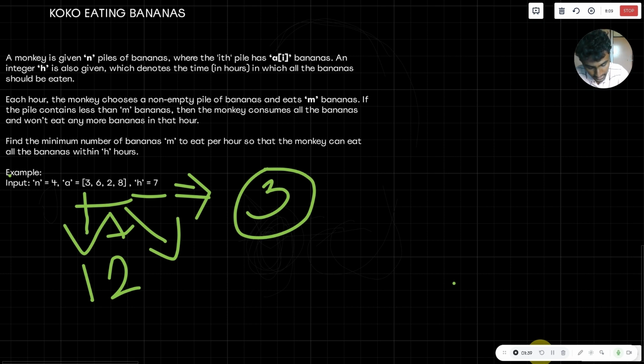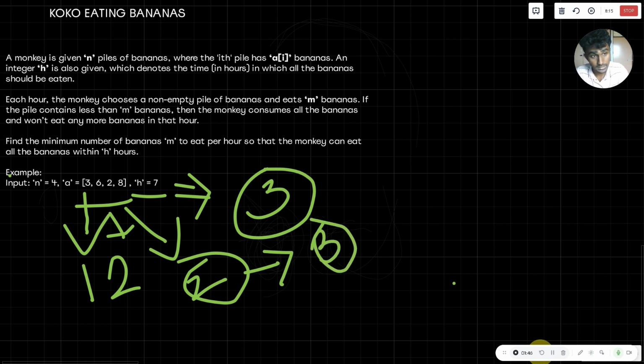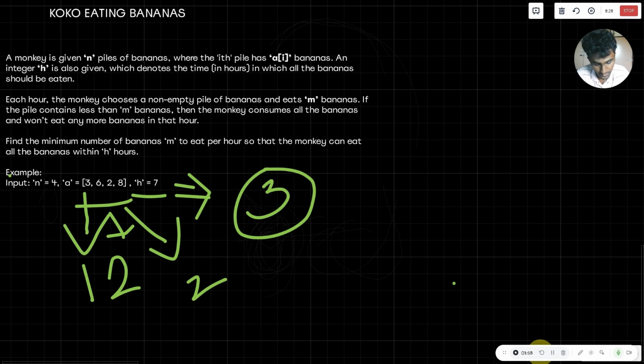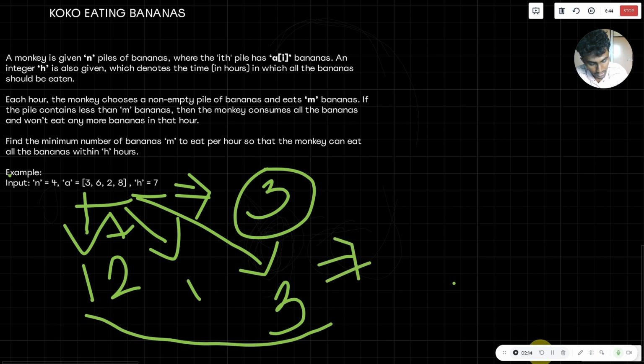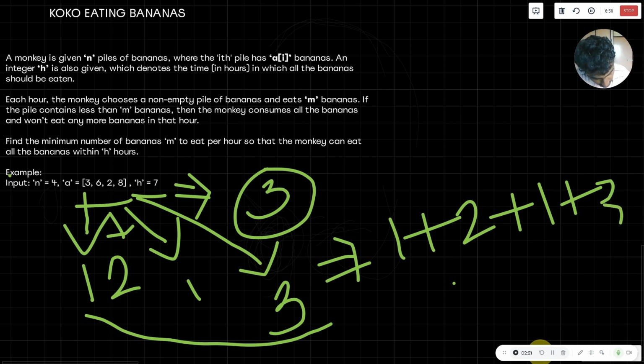So in this hour, there are 2 bananas. The maximum eating rate of the monkey is 3, but it will take 1 hour to complete this pile, and will wait for the hour to complete so that it could go to the next pile. That is what happens in this kind of condition. So for the third pile, it will take 1 hour, and for the fourth pile, it will take 3 into 2, 6, and 6 plus 3, 9, so another 3 hours. Summing up all these gives 1 plus 2 plus 1 plus 3, which results in 7. Is that right? Yes, it results in 7.